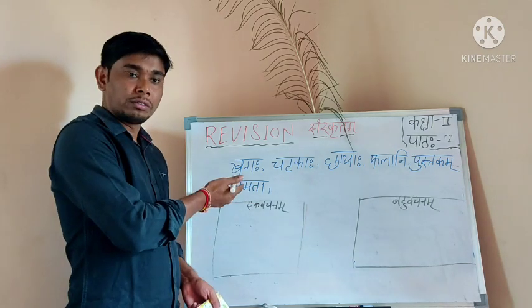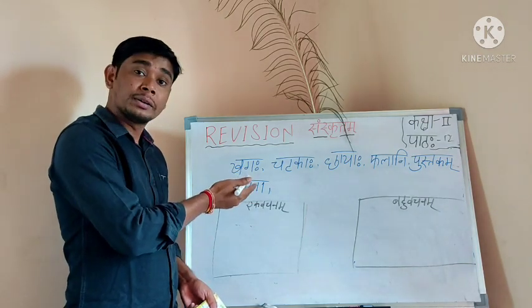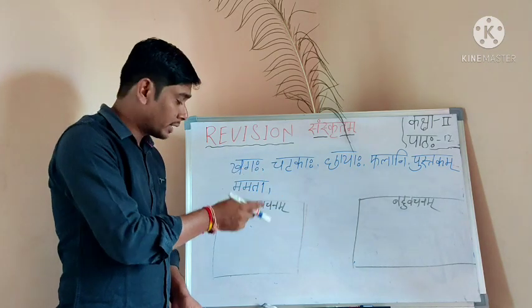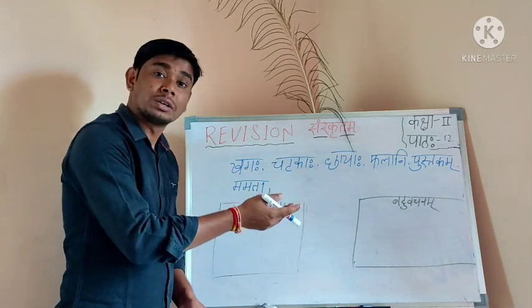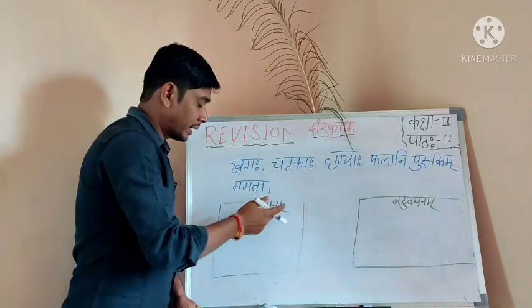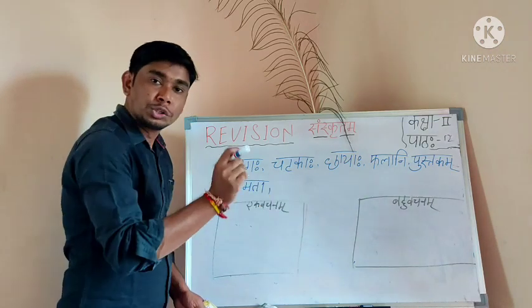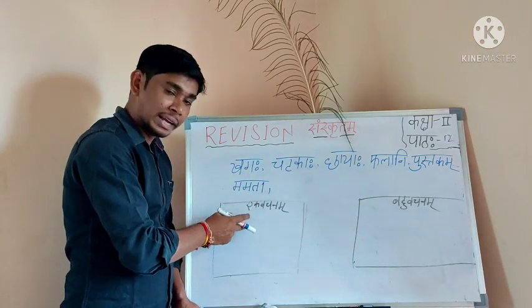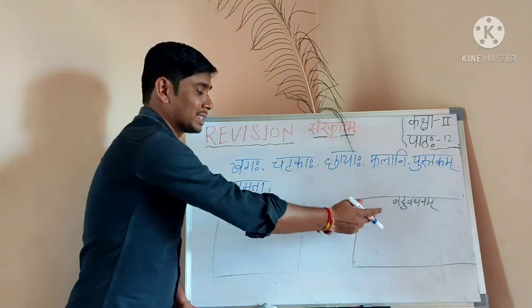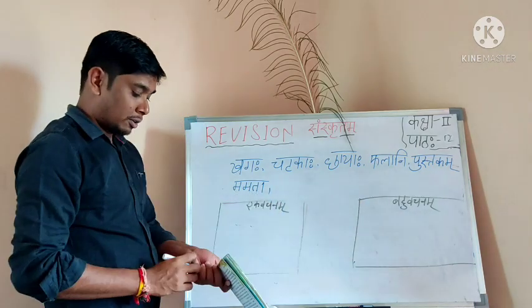Now, few singular and plural words are there. You have to choose which one is singular. You have to write in the singular place, and which one is plural, you have to write in the plural place. Ekavachanam, Bahuvachanam. Which word is in Ekavachanam? You have to write in Ekavachana's place. Which word is in Bahuvachanam? You have to write in Bahuvachana's place. Is clear? Now you have to choose.